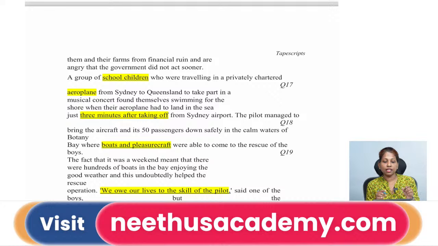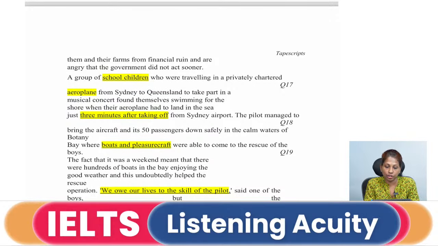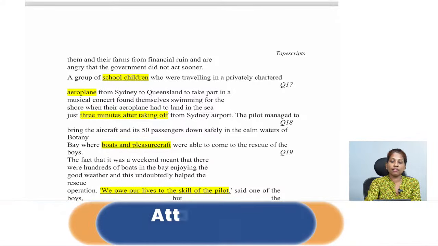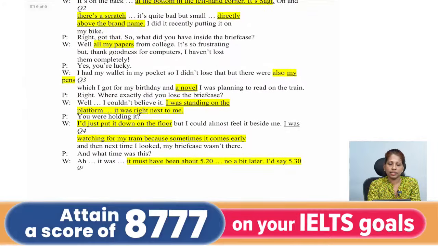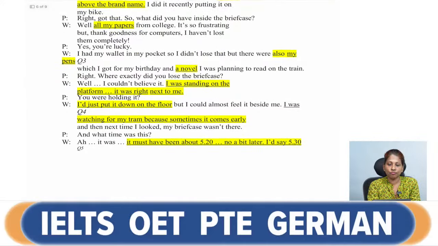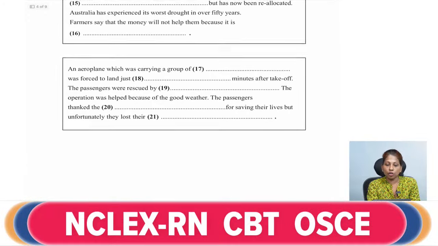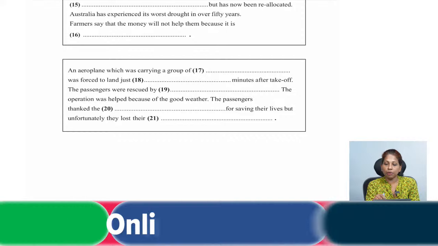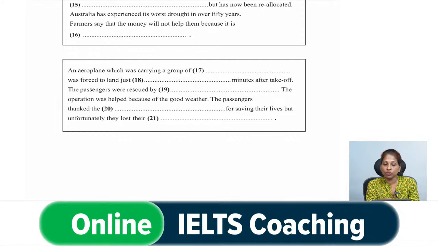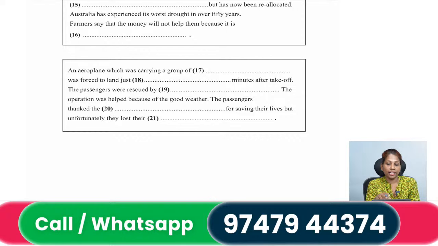That is where it says that boats and pleasure craft were able to come to the rescue of the boys. So when you look at the questions, they are telling that, one second, okay, the passengers were rescued by boats. Okay, so that is your answer. The passengers were rescued by boats.